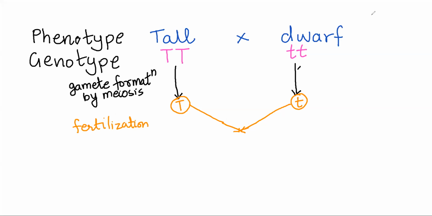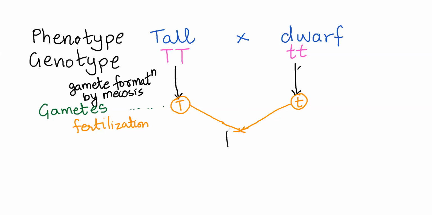The ones in circles, these are nothing but gametes. The arrow above is gamete formation by meiosis. The two arrows after the gametes represent fertilization.